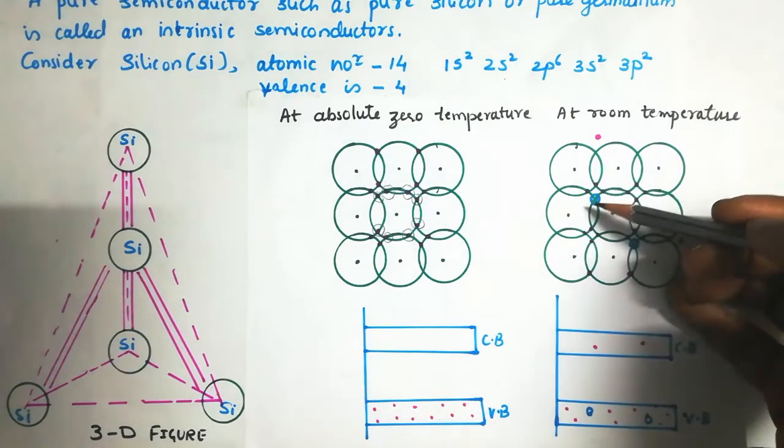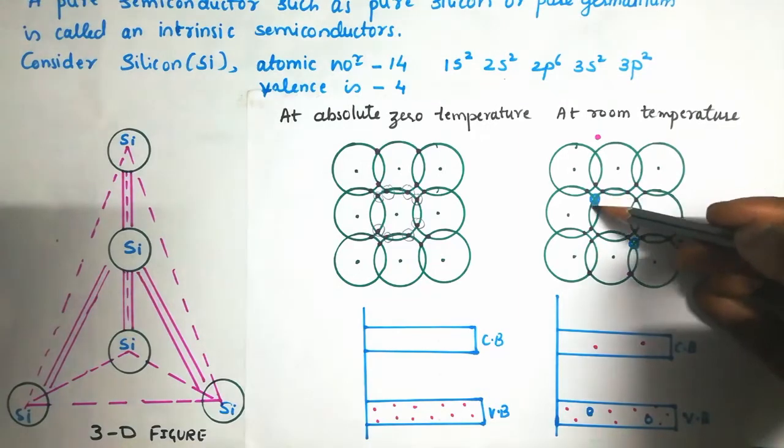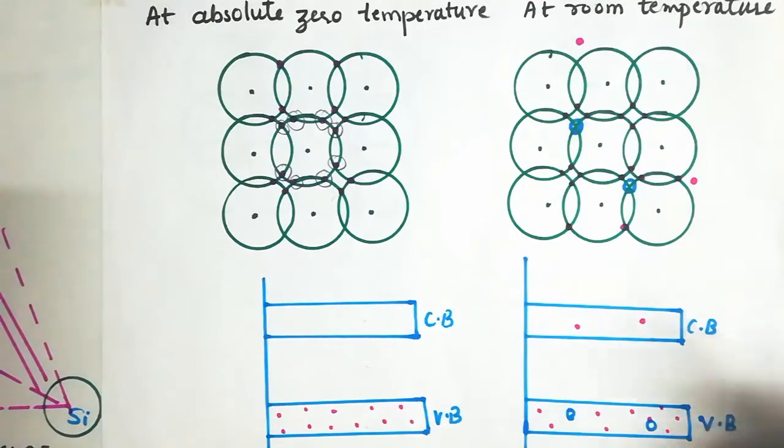These electrons move from their original place to anywhere within the element, leaving behind a hole. When silicon is kept at room temperature, there is no need of any extra energy.